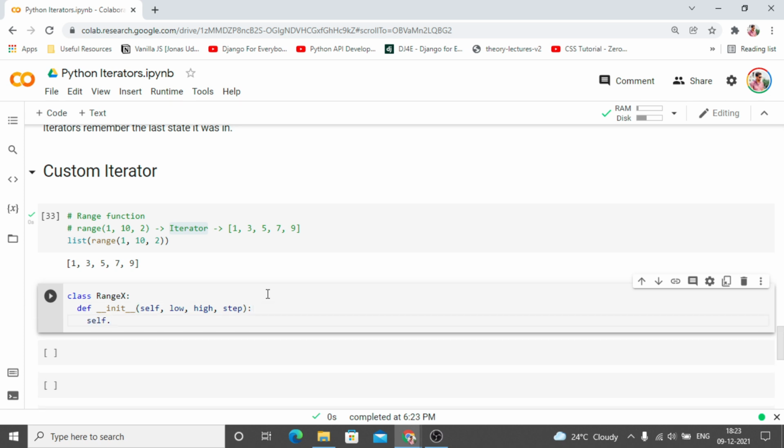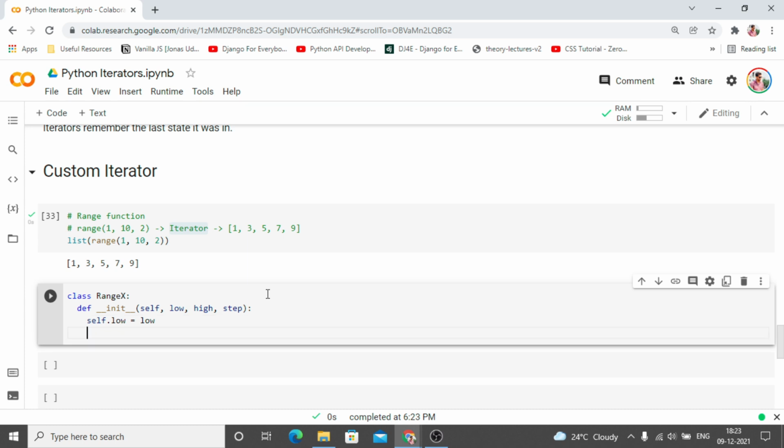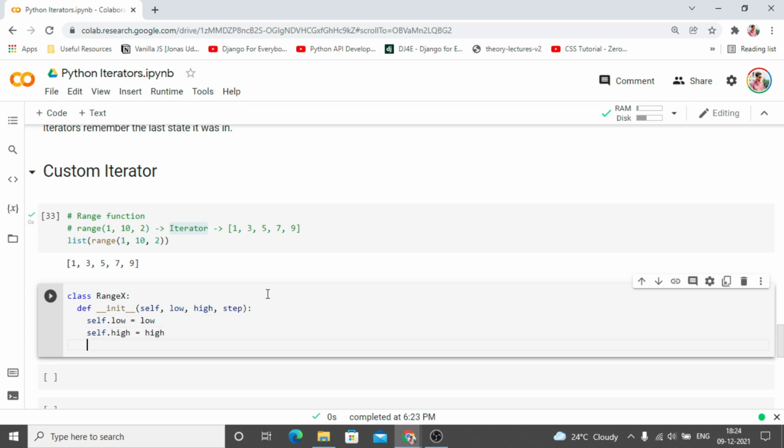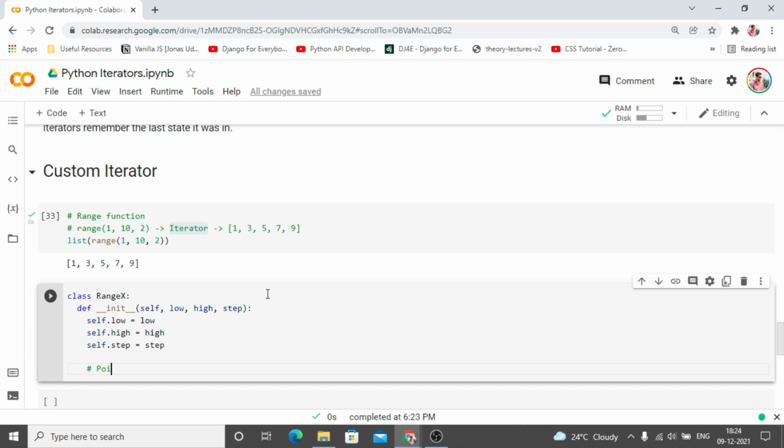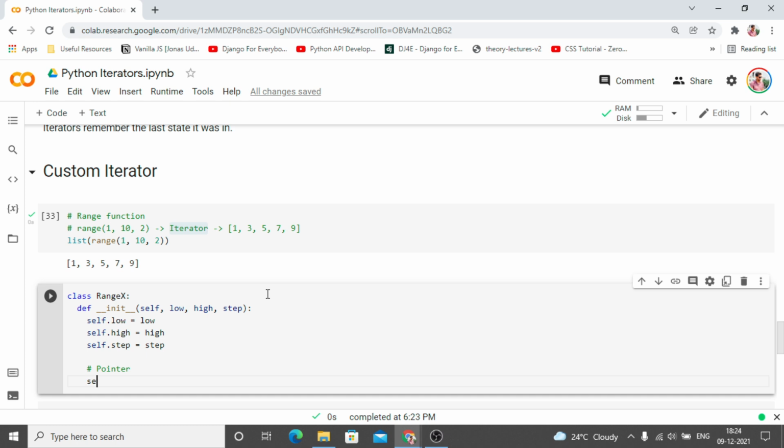Now let us quickly assign all of these variables to the internal variables. So now that we have done that, we also need a pointer, and it is not the C++ pointer, as in we want to track where we are in between the low and high.